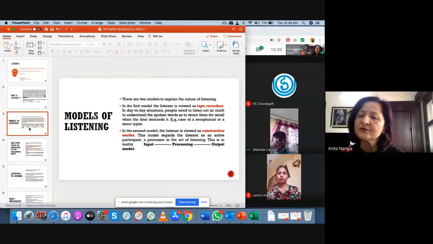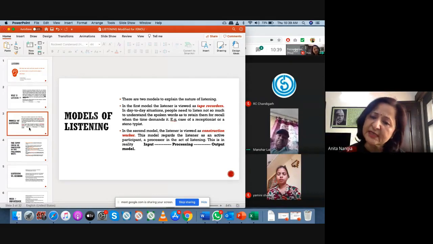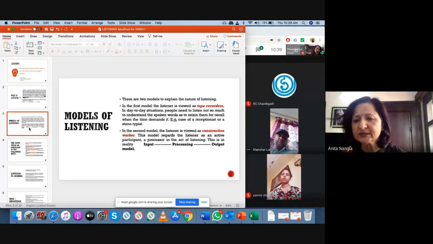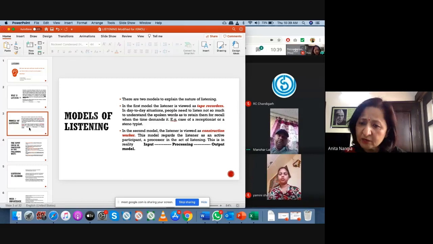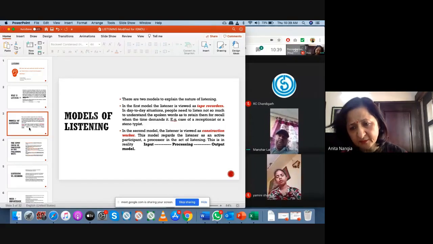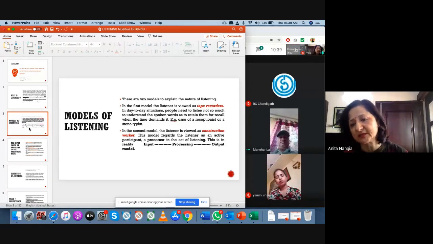What are these? Like you have seen a receptionist on the counter. You just give the message and they produce the same message as it is to the boss. This is called tape recorders. They just record the thing and without applying any knowledge, without understanding, they reproduce the same thing to the boss. These are called tape recorders, but the other listeners are construction workers.